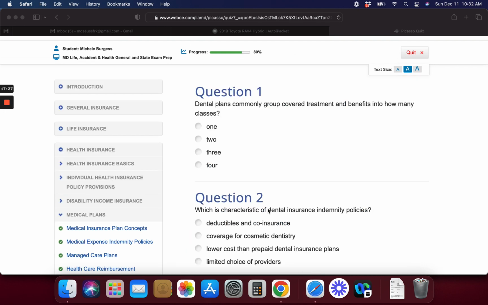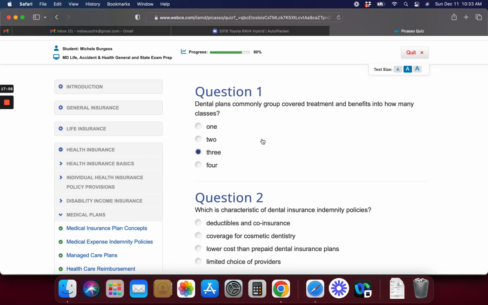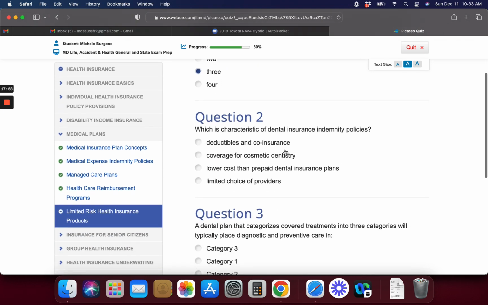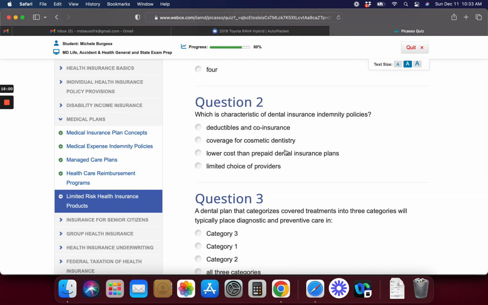Okay, so here are our 4 questions for this lesson. We get right on it because this was a long chapter. Dental plans commonly group covered treatment and benefits into how many classes? I'm going to say 3. The choices are 1, 2, 3, 4.